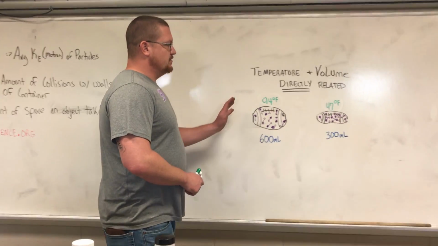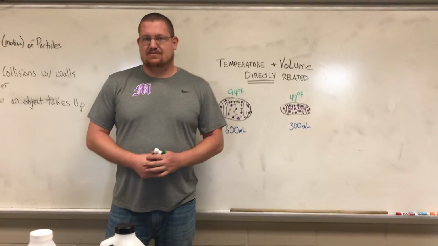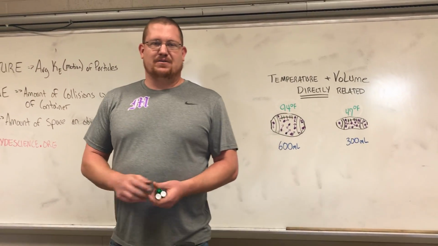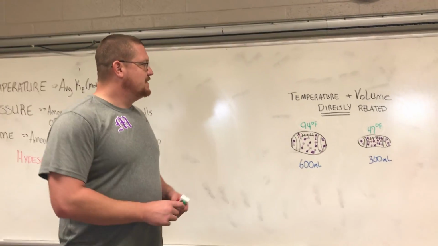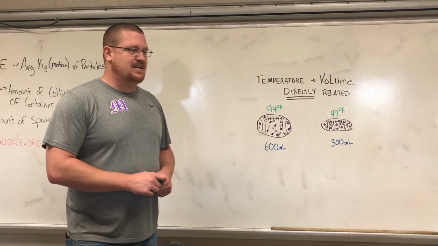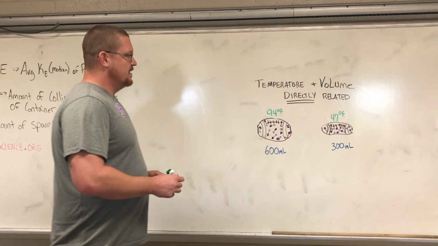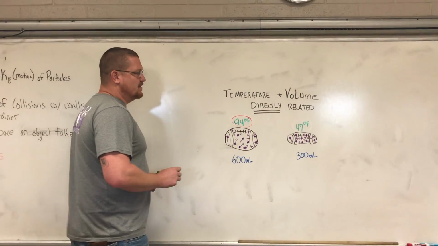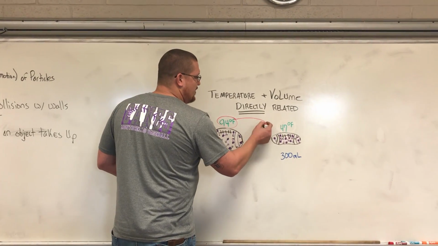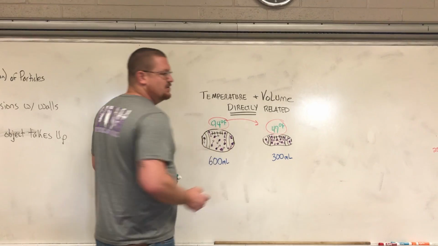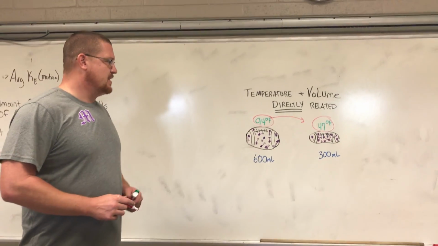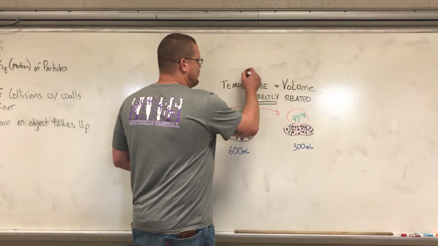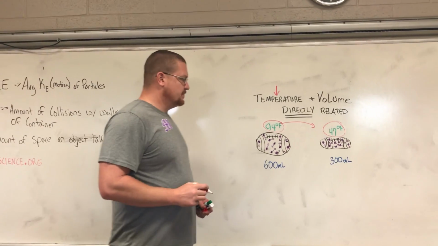All right, what we see here is a temperature drop. Many of us have seen this in real life. You're out, you're throwing the ball with your friends. Your mom calls you in for dinner. You come back out the next day and your ball is flat, laying on the ground. When we were outside throwing the football, it was a hot summer day at 94 degrees Fahrenheit. When we looked at the ball in the morning, it had cooled off to 47 degrees Fahrenheit. We had quite a large drop in temperature.